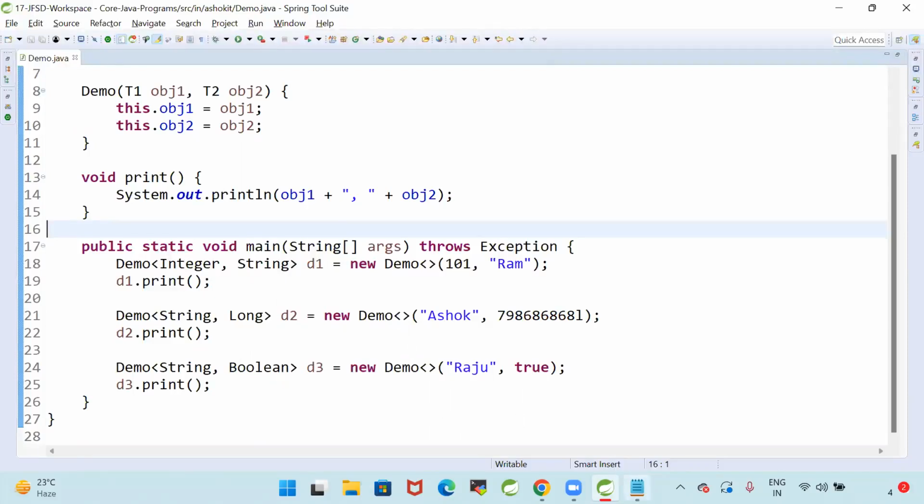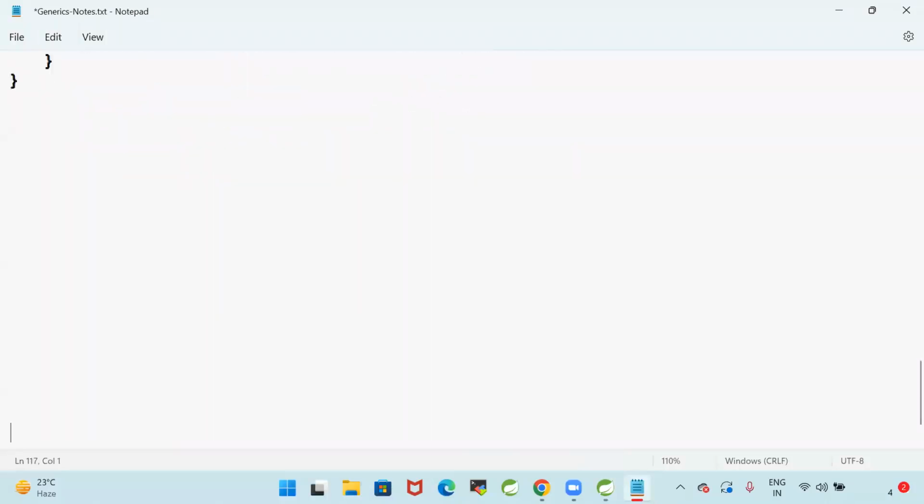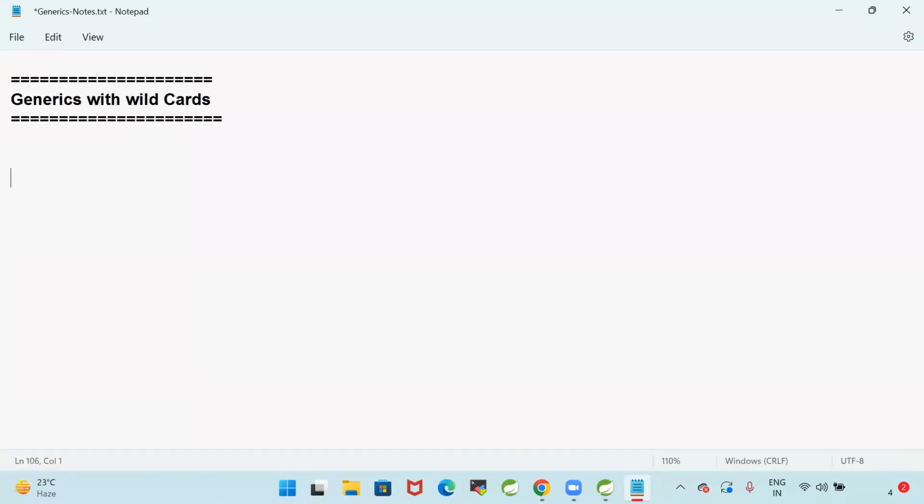And generics with wildcards. In Java, there is a concept called generics with wildcards. Guys, here we are going to specify generic. Suppose a list is there, or for example demo is there. Demo question mark extends number.